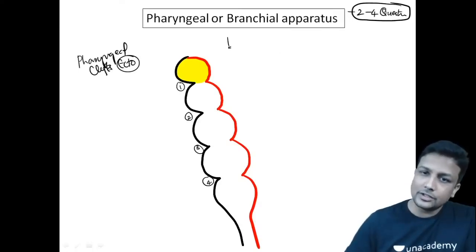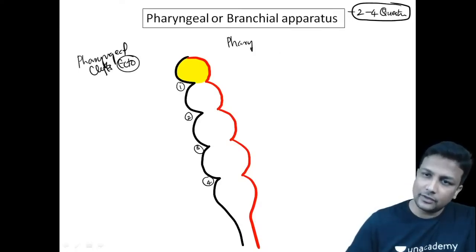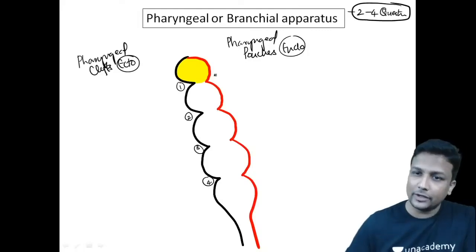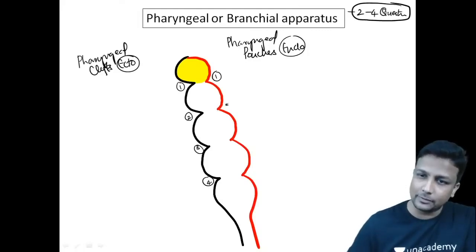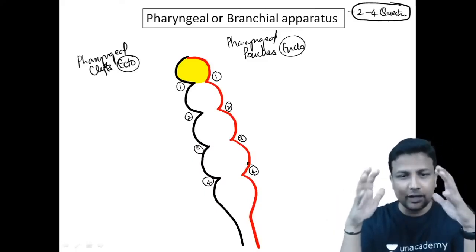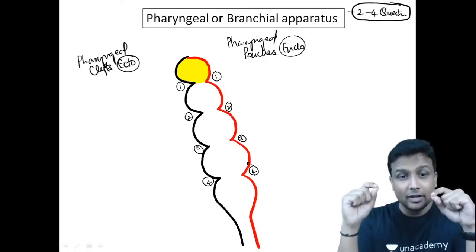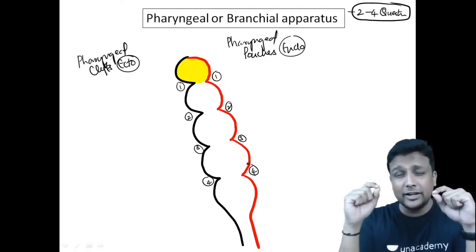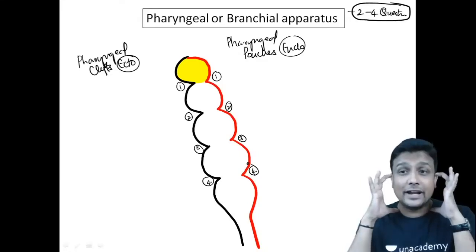And endoderm is the one which is going to form your pouches, that will be your pharyngeal pouches. And pharyngeal pouches will be derived from where, sir? That is your endoderm. And how many will be there, sir? Again, you'll be having 4 pharyngeal pouches. 1, 2, 3, and 4. Is it okay? I think you're able to understand this diagram, guys. Yes, that is about the pharyngeal region.